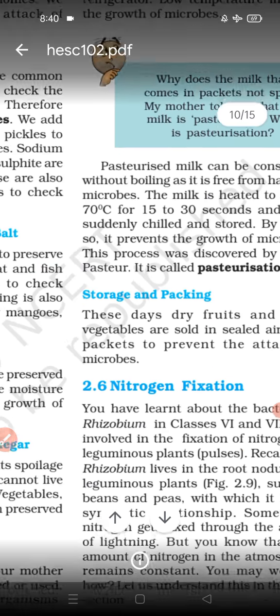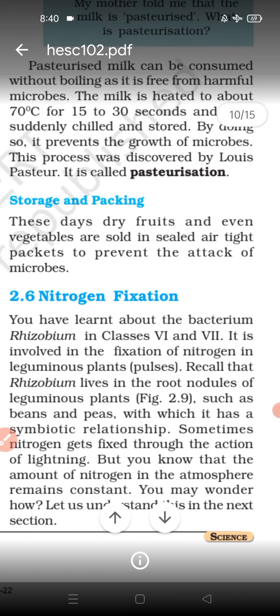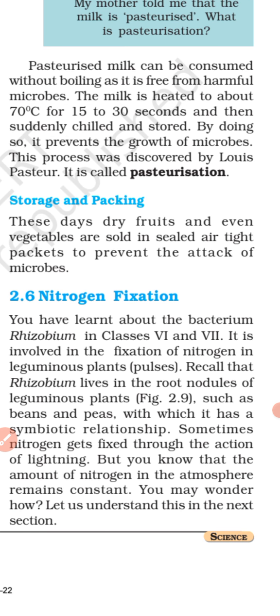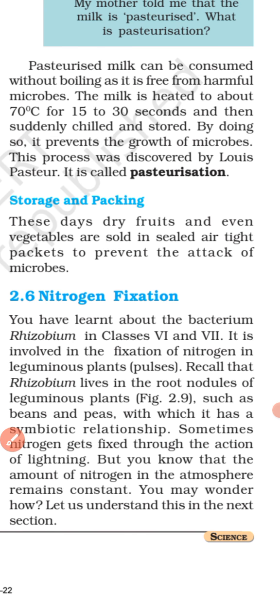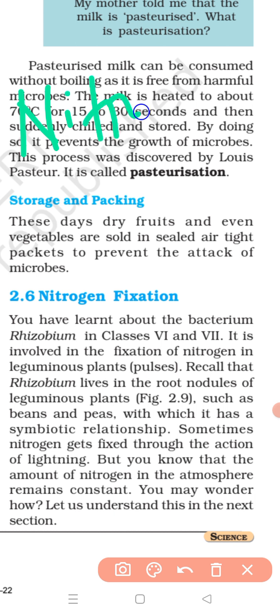So, nitrogen fixation. First of all, you know about nitrogen gas, right? Our atmosphere contains a lot of nitrogen gas. In fact, our atmosphere contains 78% nitrogen gas. But this nitrogen gas present in the atmosphere cannot be utilized directly by plants or animals. Nitrogen gas of the atmosphere has to be converted into nitrogen compounds.